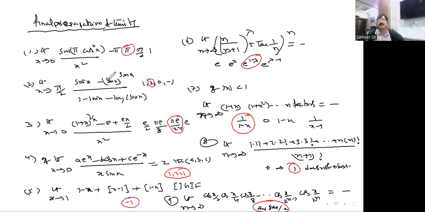I selected this type of problems. I have given here an assignment of 30 questions, in which this is the first one, and the second one is this. Here you have to write cos square x as 1 minus sin square x, and apply the sin (a minus theta) formula, you will get the answer. Here you have to go for sin x. Sin x is t, you take it down and differentiate, you will get the answer.